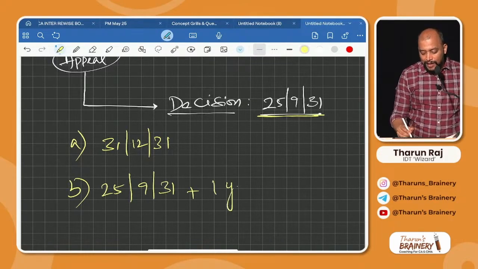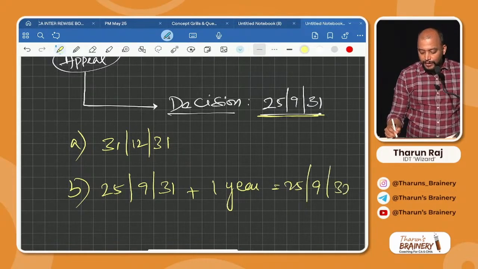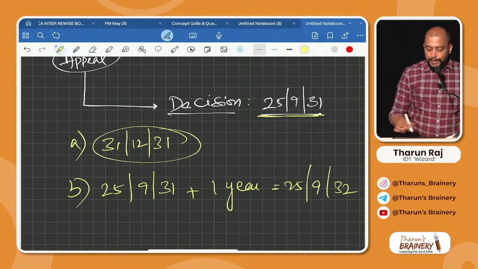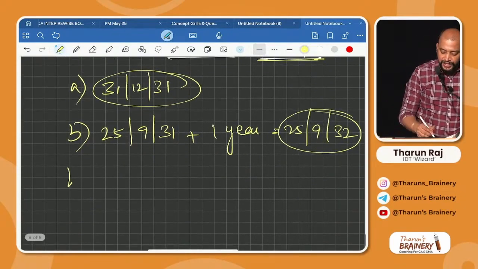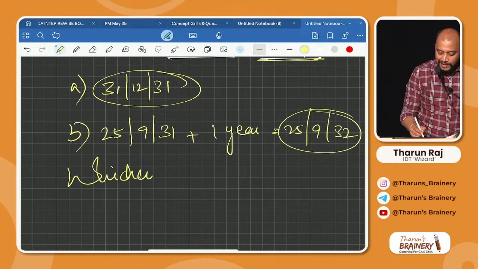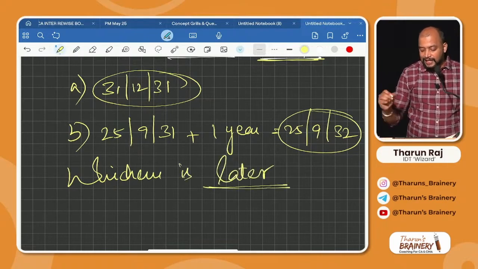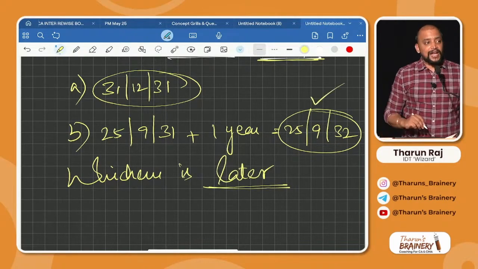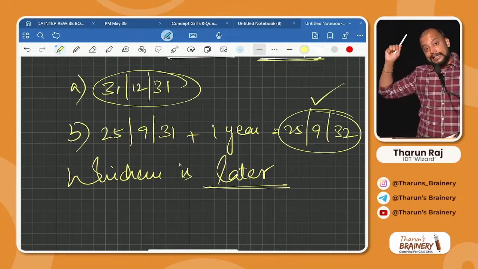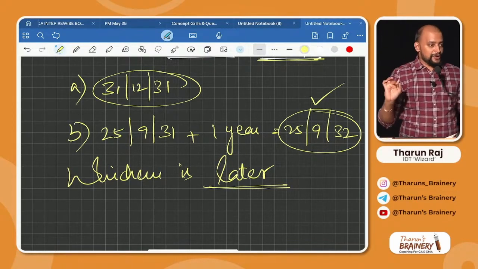25/9/31 plus 1 year. What is that? 25/9/32. So 31st December 2031 or 25/9/2032, whichever is later. That is 25/9/2032. Till that time, we need to maintain the accounts and records.